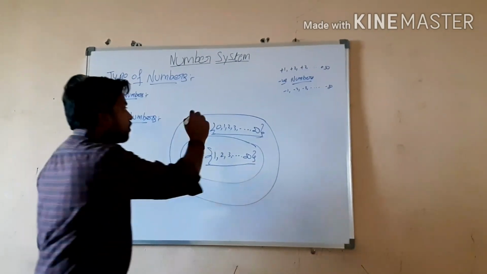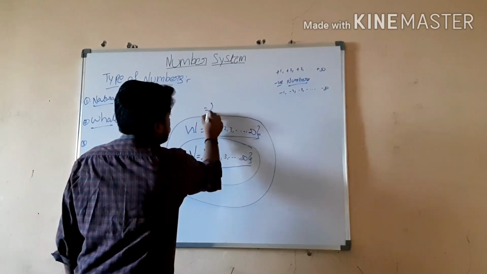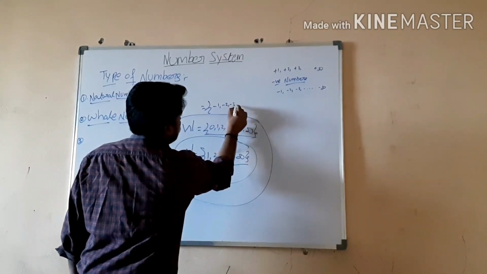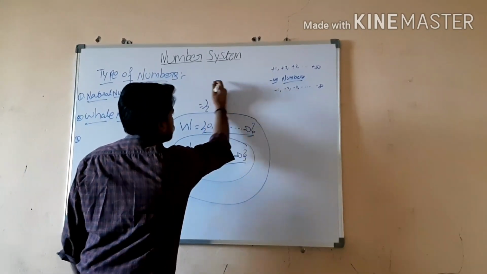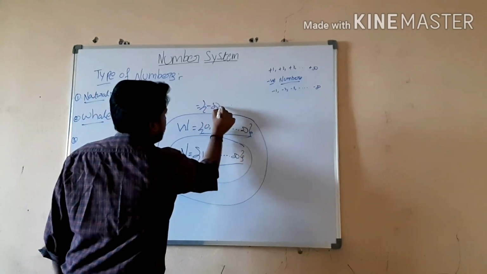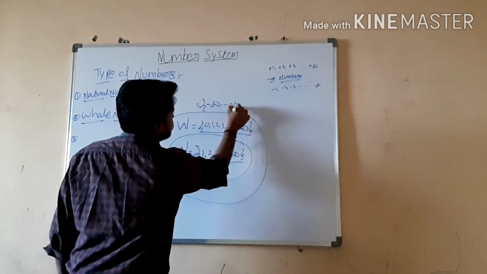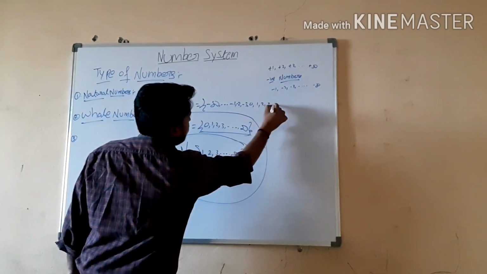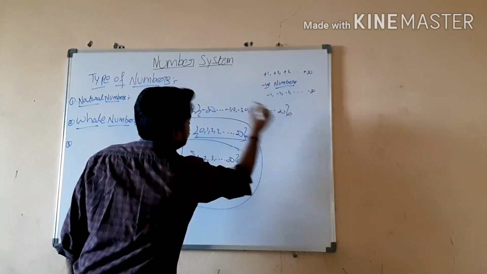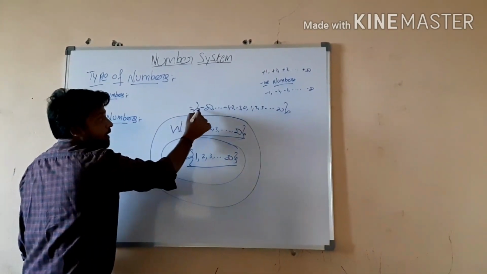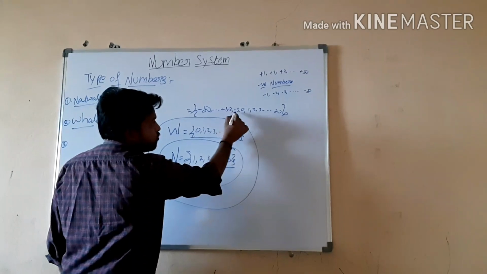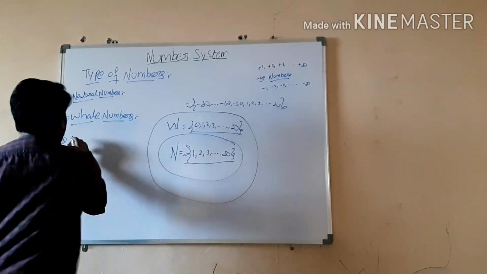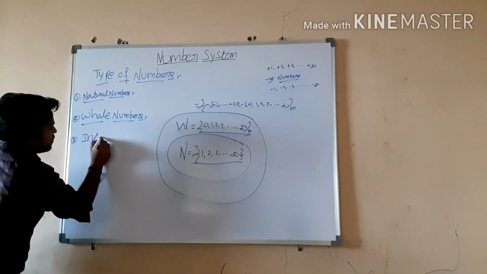So the set of numbers from minus infinity, -1, -2, -3, 0, 1, 2, 3 and so on up to infinity, all these numbers we call integers.